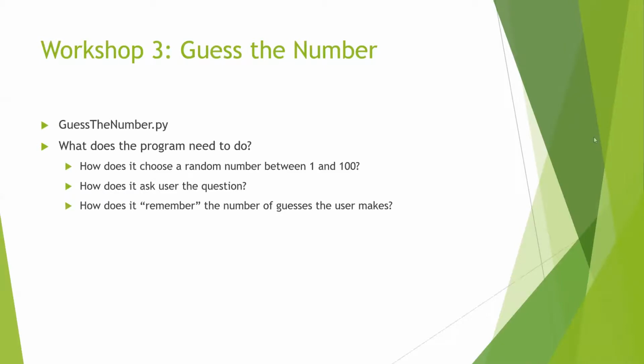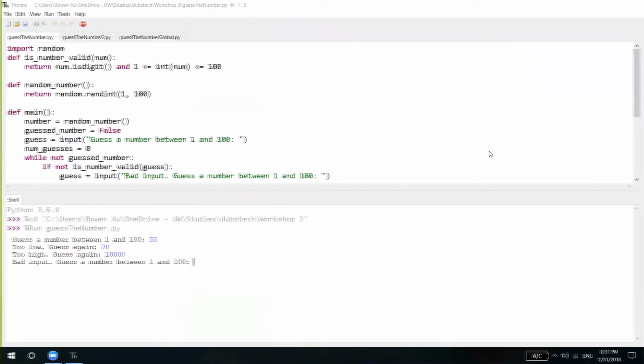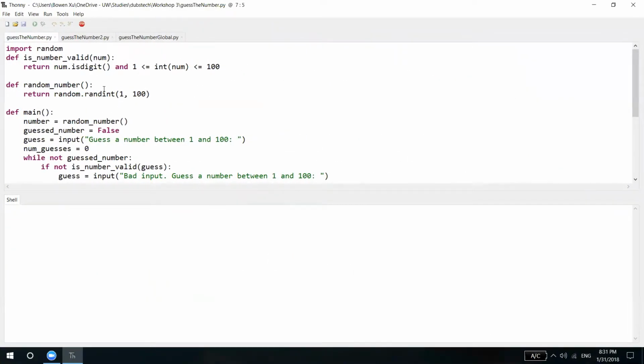Without further ado, let me show you the game in action. So let's clear the shell and restart the program again. Guess a number between 1 and 100. Let's try 50. Too low, guess again. 75. Too high, guess again. 70. Still too high.